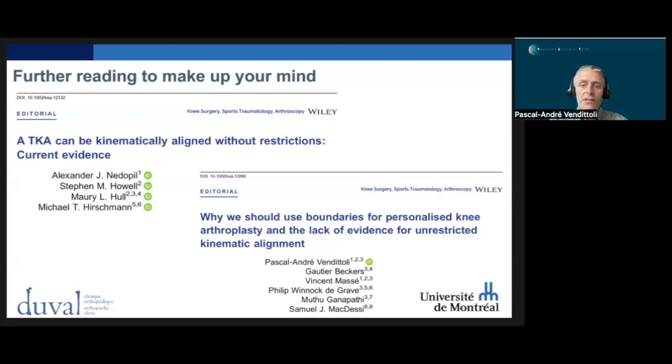I suggest you read these two editorials published in KSSTA in 2024, one by Stephen Howell's group, supporting unrestricted KA for all, and the other one by our group, considering that pathological anatomies exist and proposing restrictions. Compromise and negotiation are part and parcel of life. Science will evolve with experience and debates and emerge from consensus.